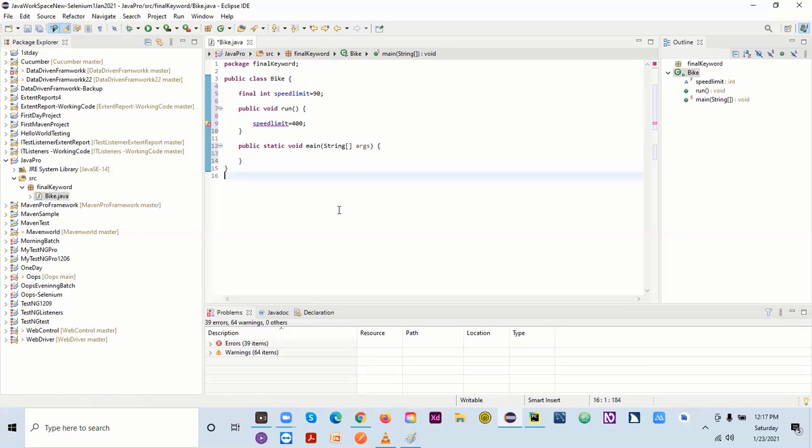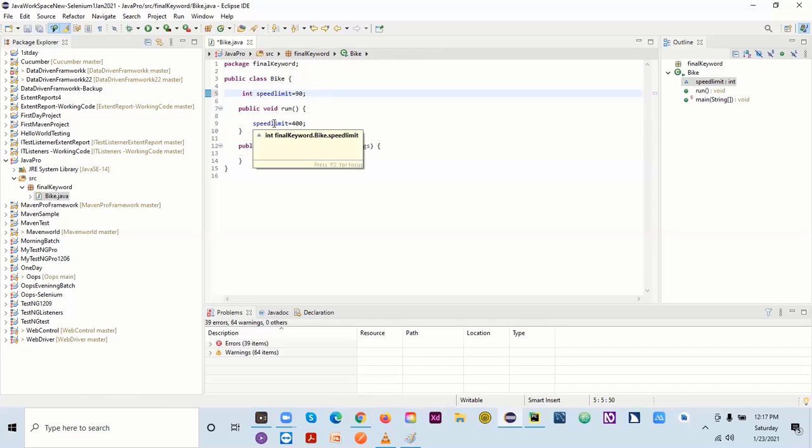All right, so one thing is done. If you declare it as a normal variable instead of final, it will work for you, no issue here. But if you use final, there's an issue. This is the constant value. As per the Java rule, if you are using the final keyword, then you cannot change the value of this variable. This rule is already defined in the Java library, so we cannot change that. We just have to learn how to use this final keyword.